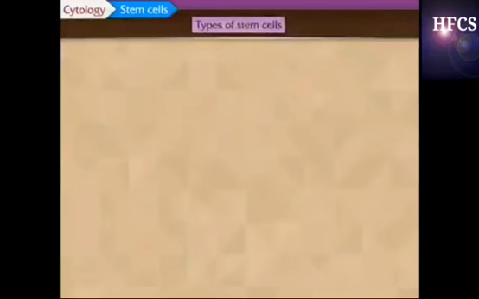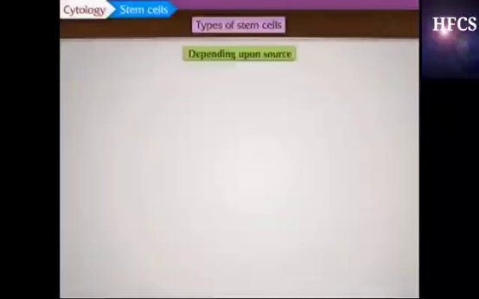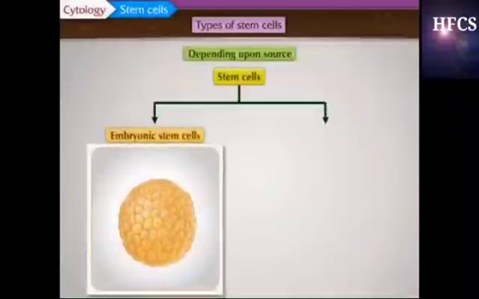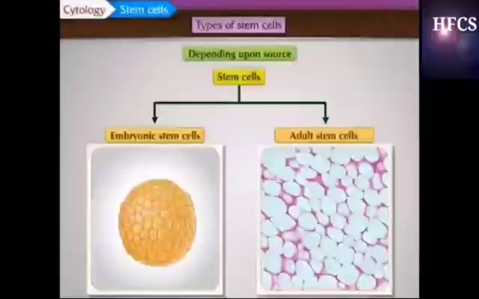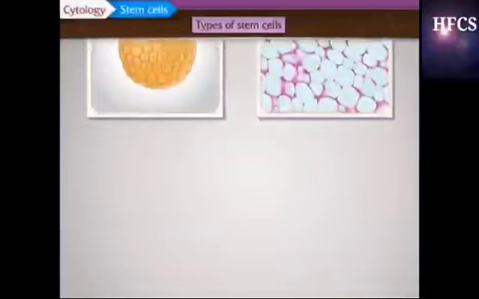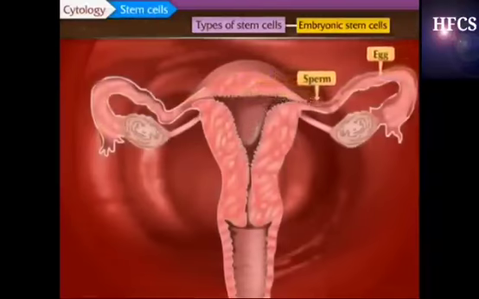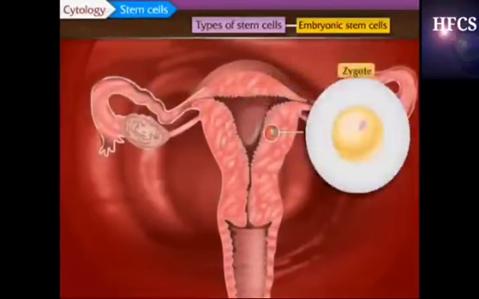Depending upon source, stem cells are of two types. First is embryonic stem cells and second is adult stem cells. Let us study first embryonic stem cells. Students, we all know that after fertilization, zygote is formed. The zygote starts to divide mitotically and thereby it is converted into embryo.